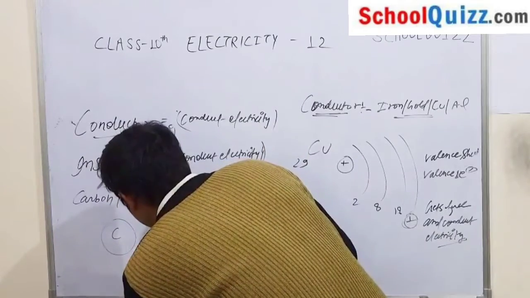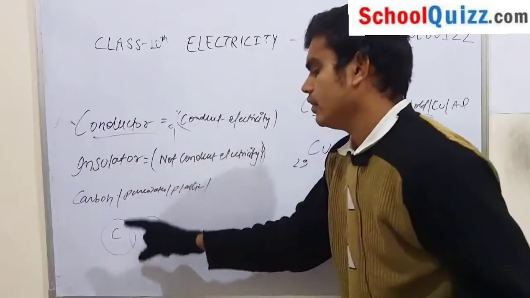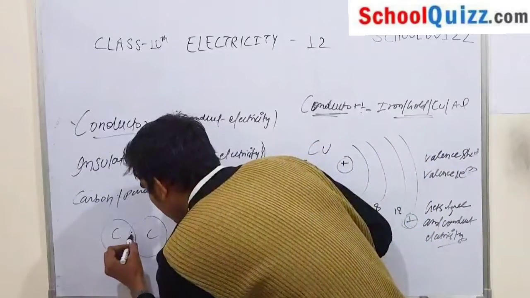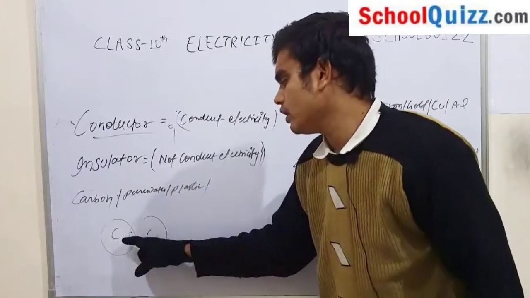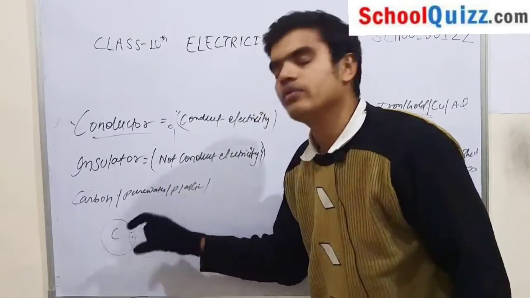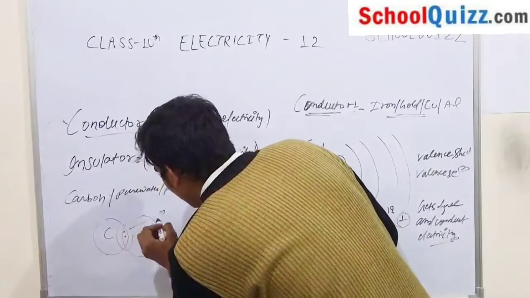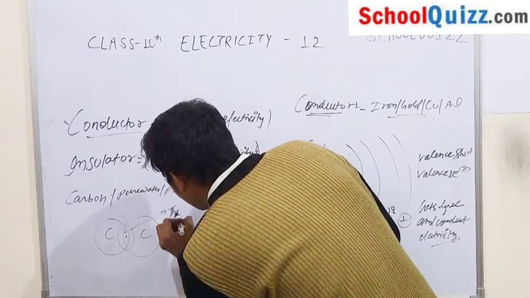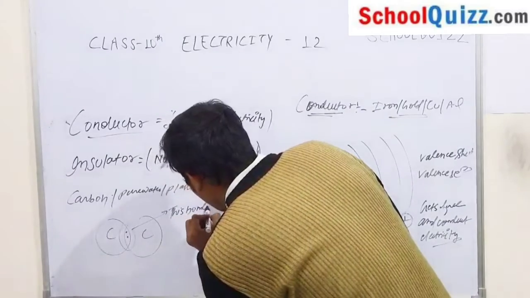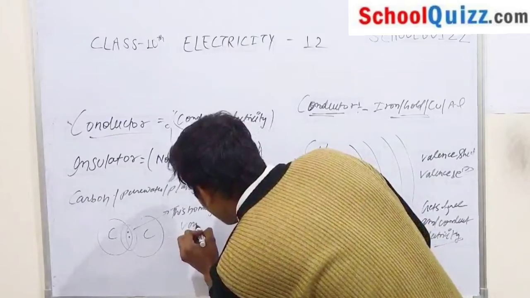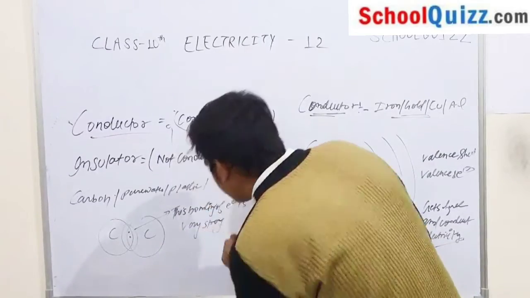Now there are also electrons in carbon, but the bonding between carbon and carbon is very strong, so the bonding of the electrons is very strong.